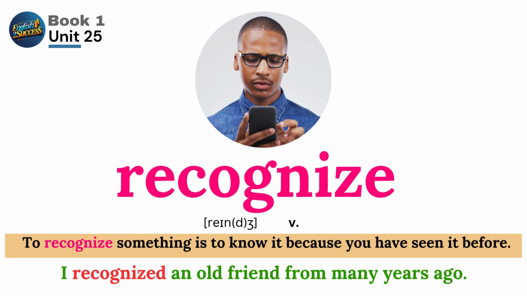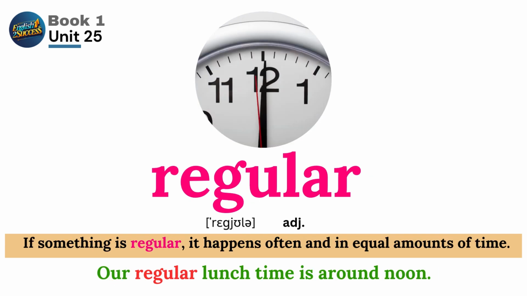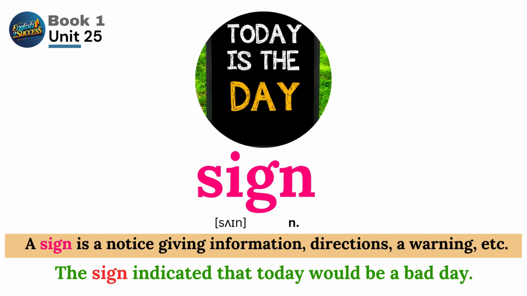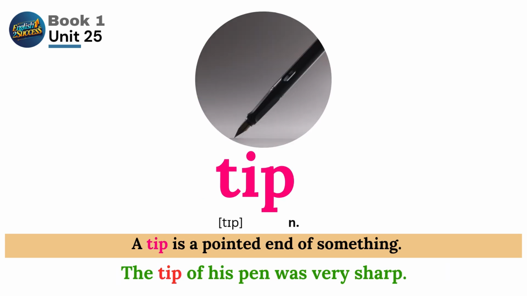Recognize. To recognize something is to know it because you have seen it before. I recognized an old friend from many years ago. Regular. If something is regular, it happens often and in equal amounts of time. Our regular lunchtime is around noon. Sign. A sign is a notice giving information, directions, a warning, etc. The sign indicated that today would be a bad day. Tip. A tip is a pointed end of something. The tip of his pen was very sharp.